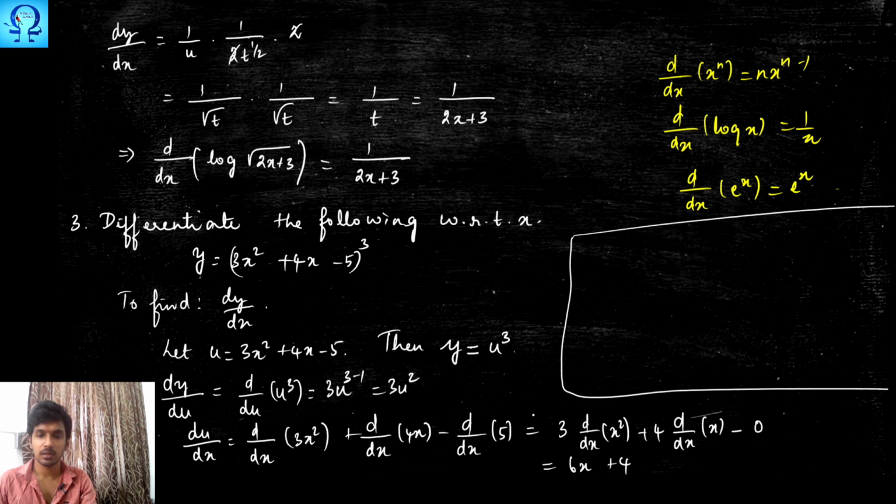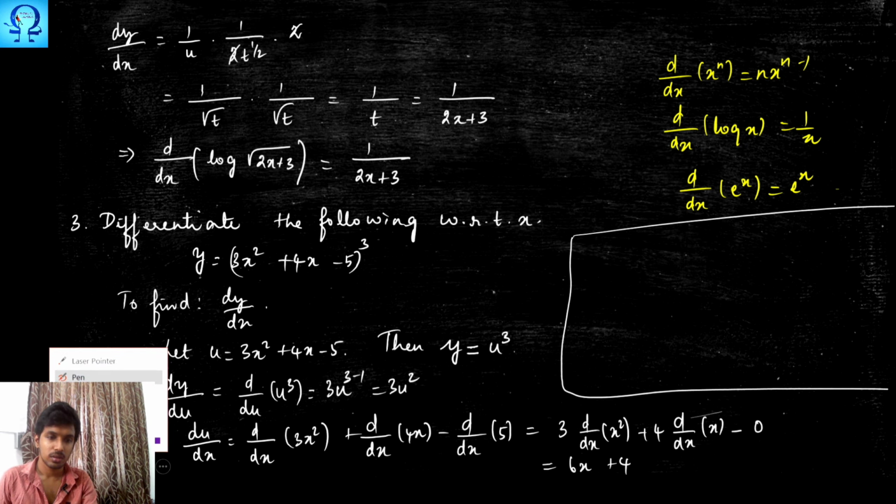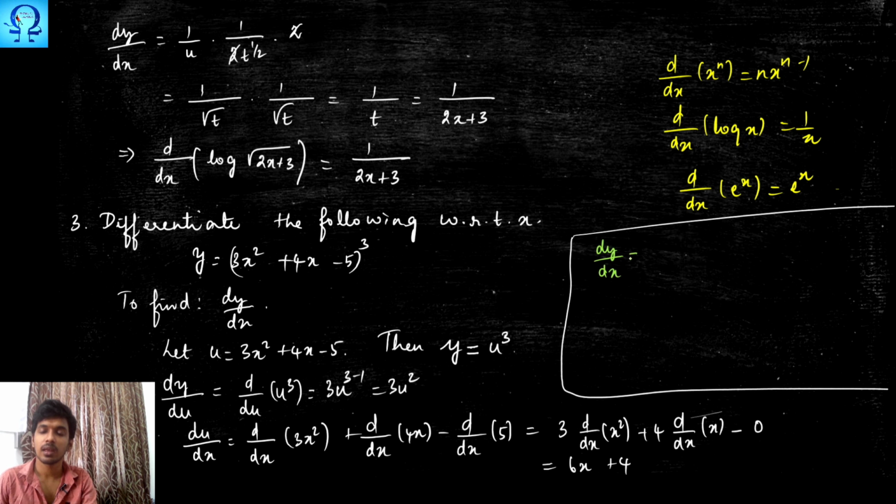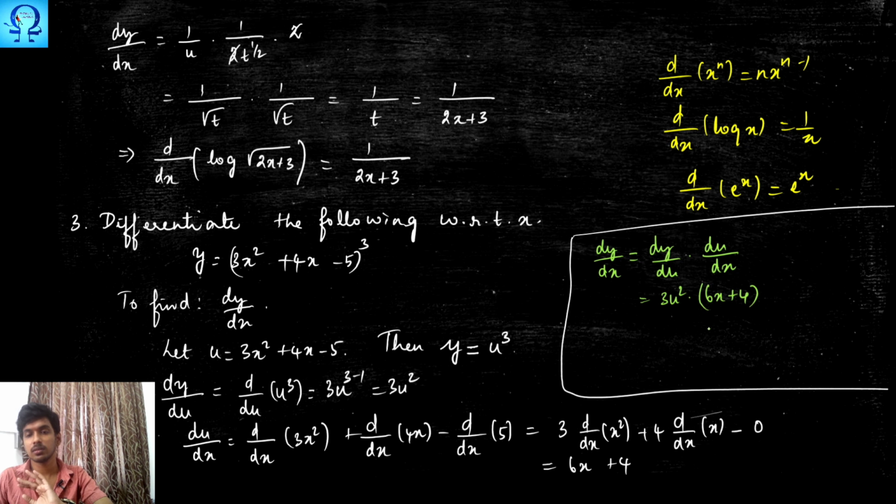Let me complete it in the box. Let me write it in another color. Hence dy upon dx happens to be dy upon du times du upon dx. So this was 3u squared and this was 6x plus 4. Now we have to convert to the original variable, hence you may substitute the u value. So 3 times 3x squared plus 4x minus 5, whole square, times 6x plus 4, and this is the derivative of the given function. Okay.